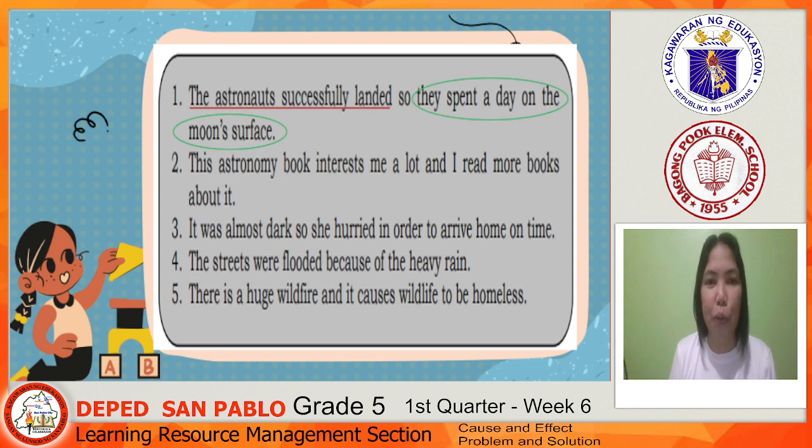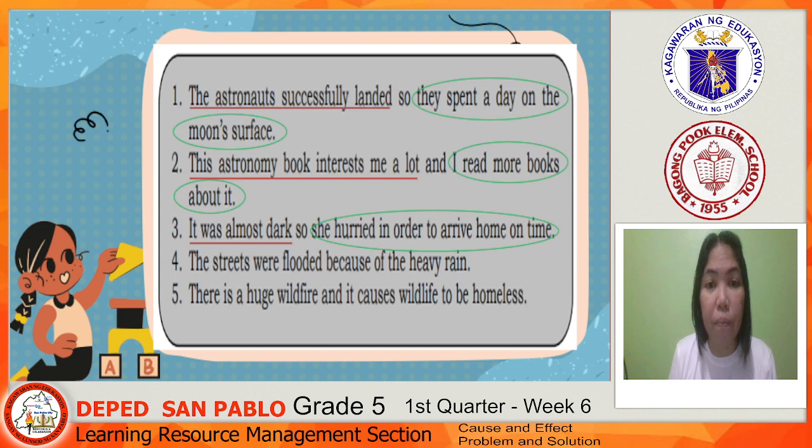Let's go to number 2. This astronomy book interests me a lot, and I read more books about it. So the cause here is the astronomy book interests me a lot. And the effect? I read more books about it. Number 3. It was almost dark, so she hurried in order to arrive home on time. So the problem here is, it was almost dark. So the solution, she hurried home in order to arrive home on time.